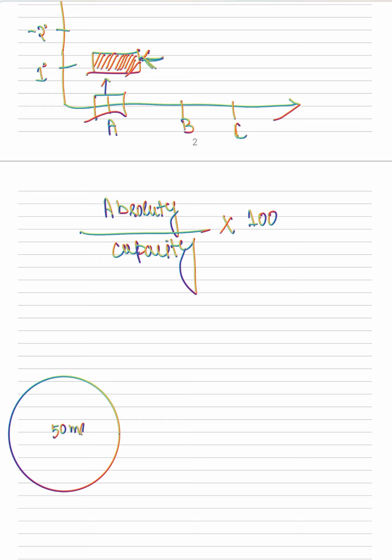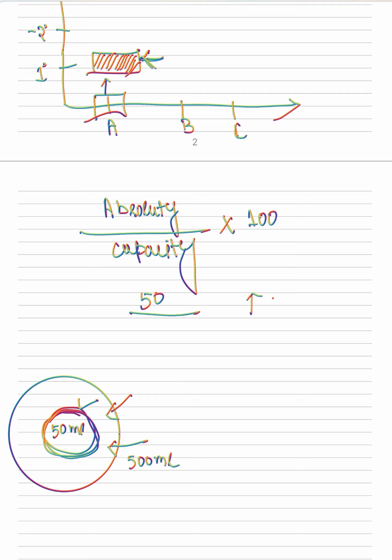However, its capacity is to hold 500 ml. I said the absolute amount of water vapor remains constant. When we go upward, absolute humidity remains constant, that is 50, but capacity decreases.